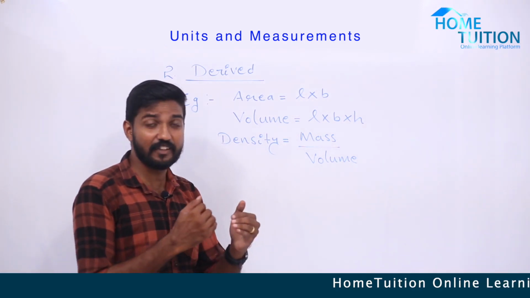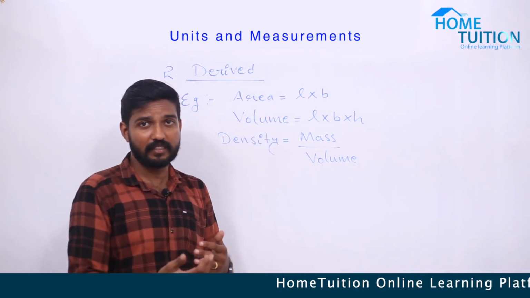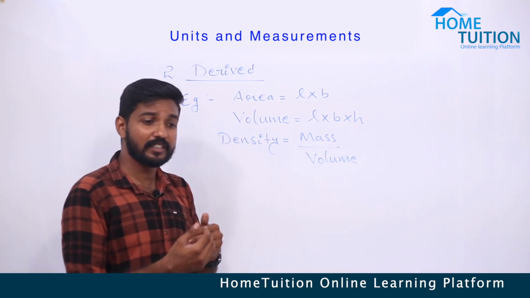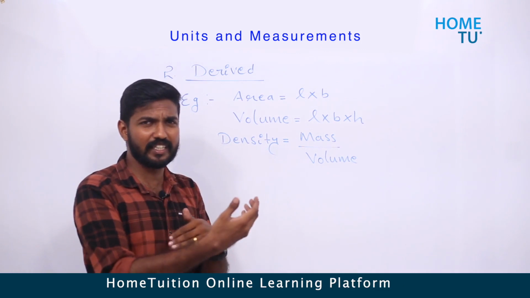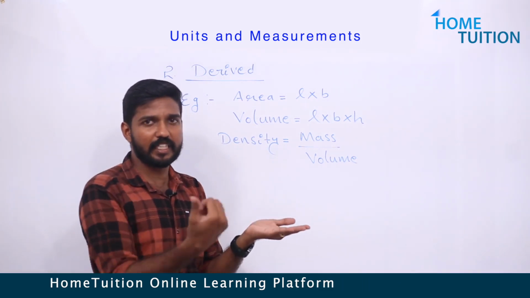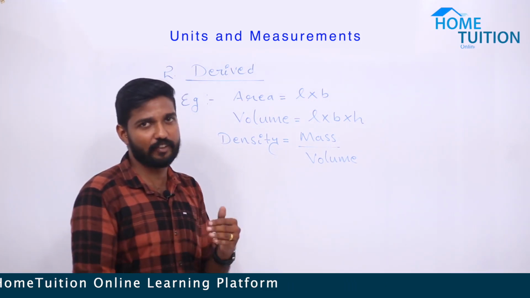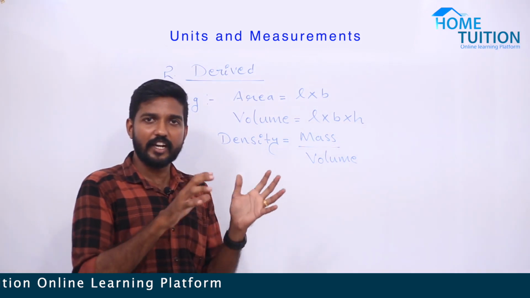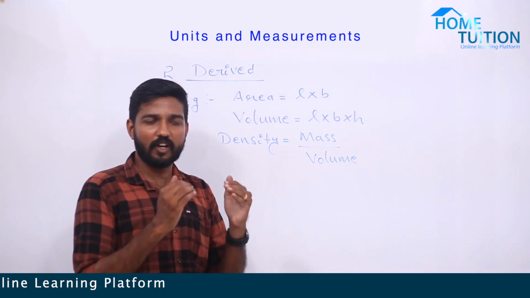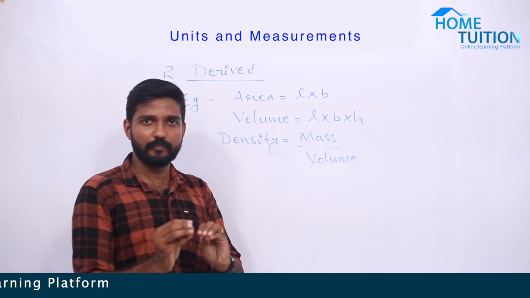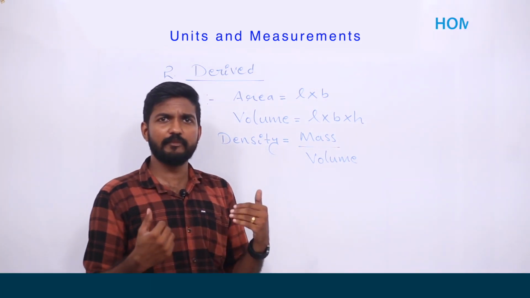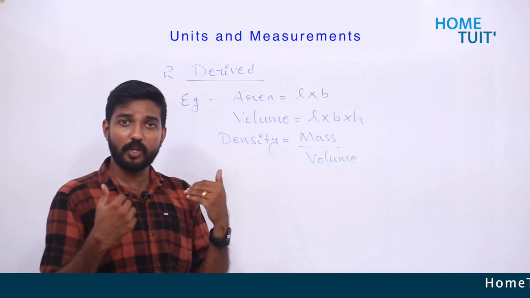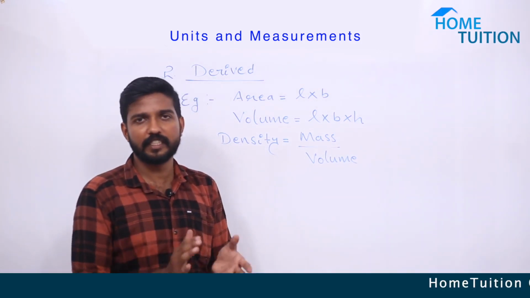The word itself gives the meaning, right? Derived means something formed from, or dependent on, something else. So a derived physical quantity is a quantity which can be obtained from fundamental physical quantities or any other physical quantities.